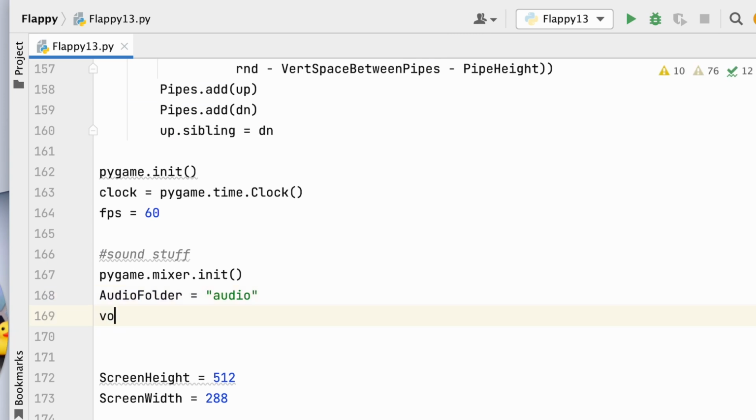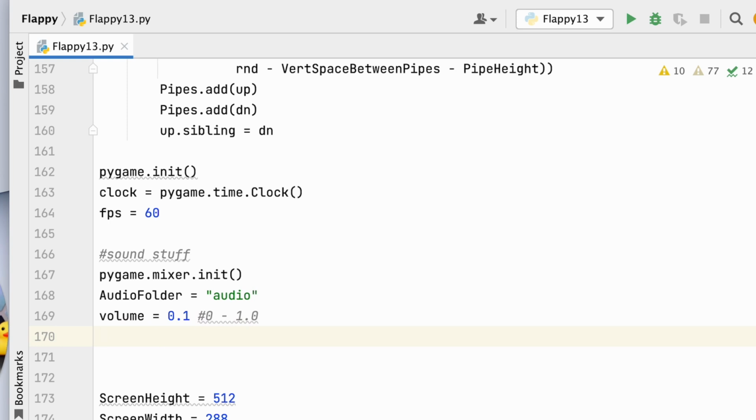And then we're going to make like a global volume, okay? And as I was coding this, the sound was too loud and it sort of annoyed me. So I'm just going to make this 0.1, and the values for this volume can be anywhere from 0 to say 1.0, okay? So it's a number less than 1 but greater than 0. Okay, so let's create these sound objects.